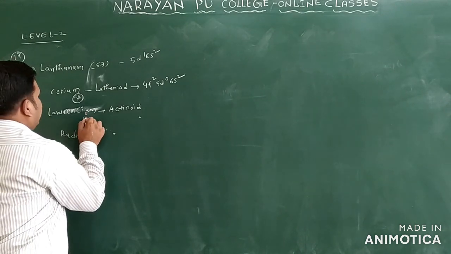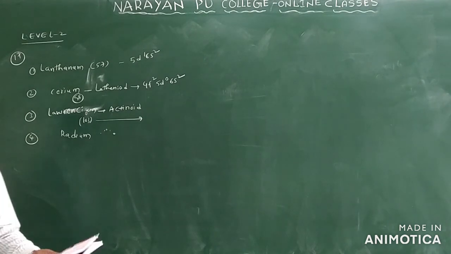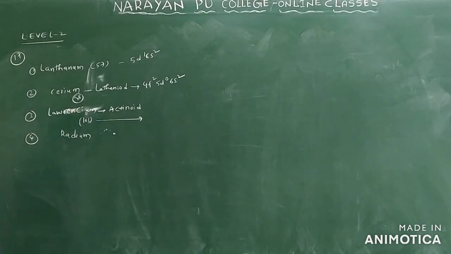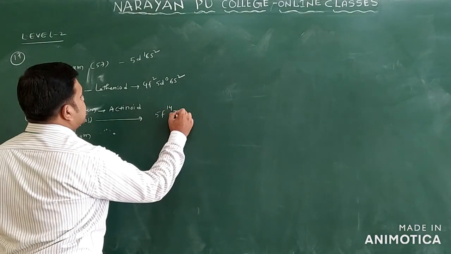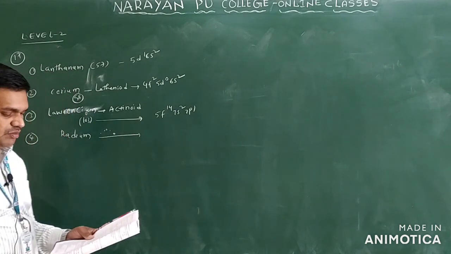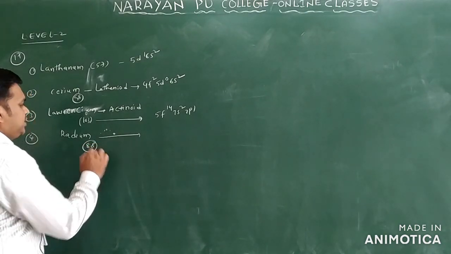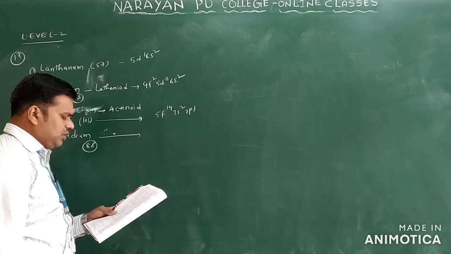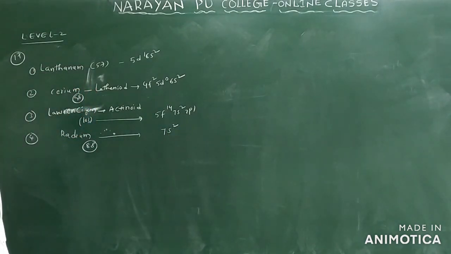Lawrencium has atomic number 103, so its configuration is 5f14 7s2 and 7p1. Radium has atomic number 88, so its configuration is 7s2. These are the configurations of the 4 elements in the given options.